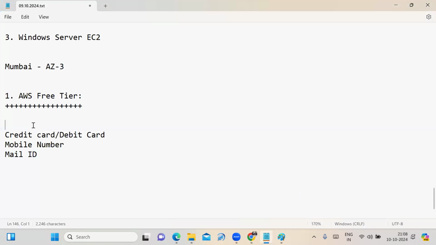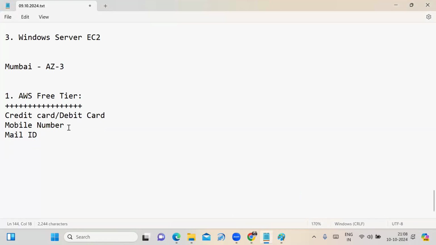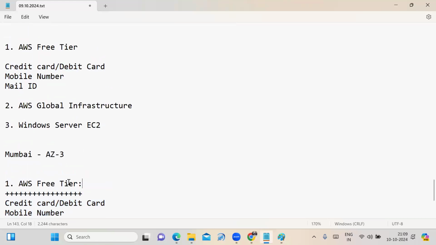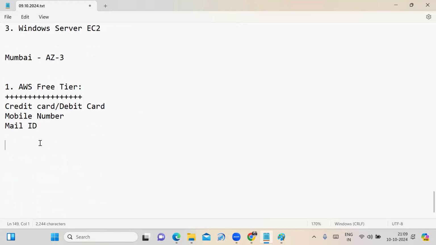To create your AWS free tier account, what do you need? You need a credit card or debit card, a mobile number that is linked to the bank, and your mail ID. These three are required to create your AWS free tier account. Fine, friends. Right now I have covered how to create your AWS free tier account, and I also covered the AWS global infrastructure.